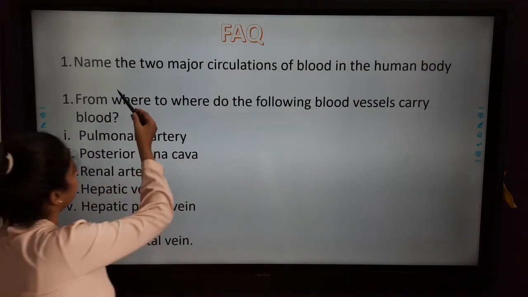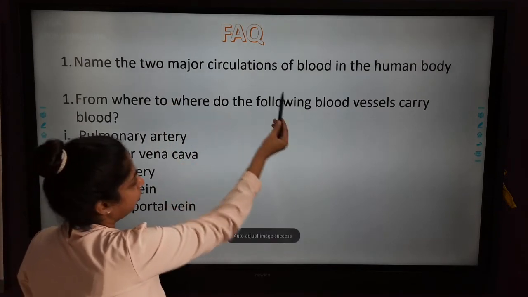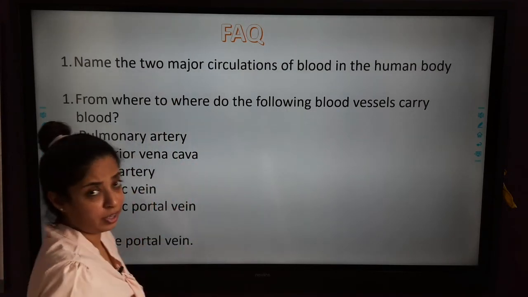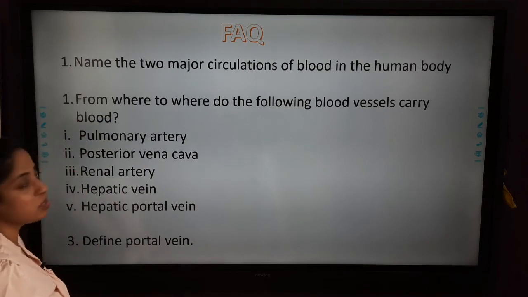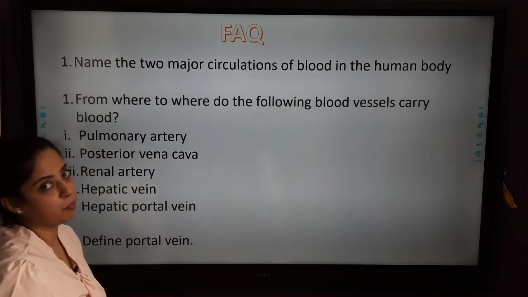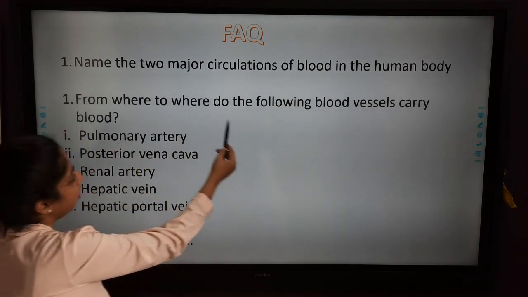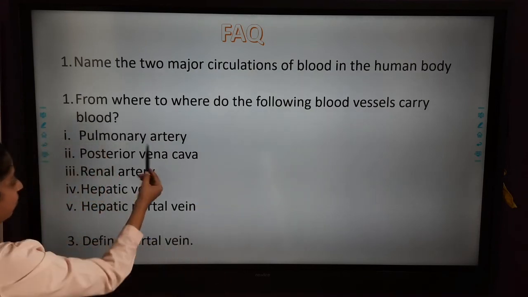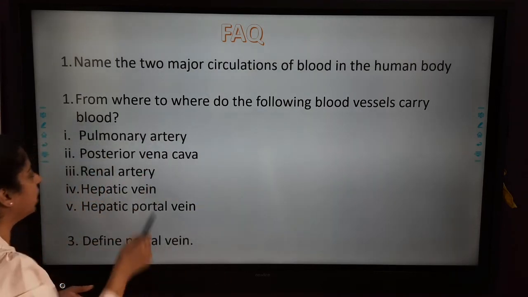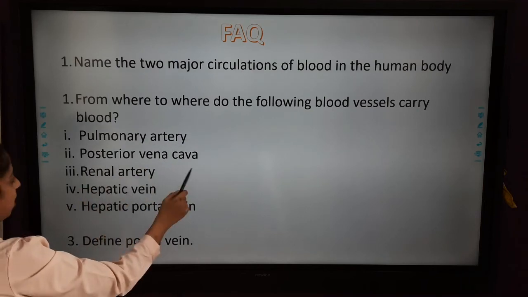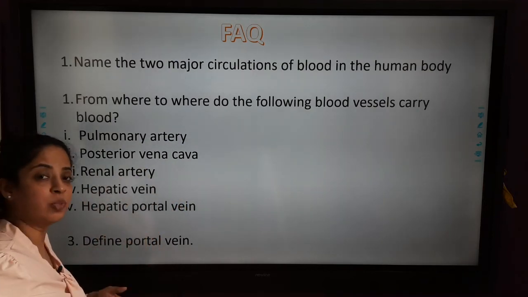So what is asked frequently is, name the two major circulations of blood in the human body. We already know both the names, that is the double circulation and the hepatic portal system. From where to where do the following vessels carry blood? Pulmonary artery, the right ventricle to the lungs. Posterior vena cava, blood from the organs below the heart to the heart.